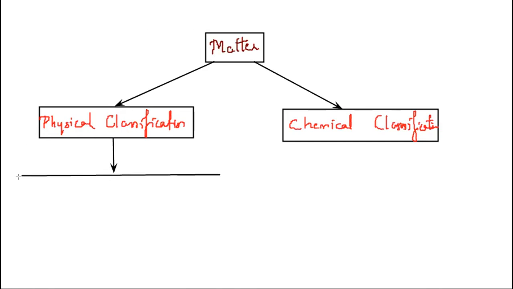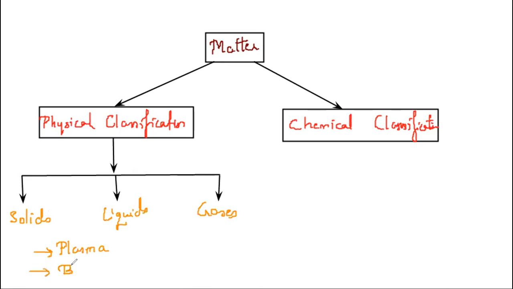So here we have discussed solids, liquids, and gases. Yes or no? This is solids, this is liquids, and this is gases. Apart from that, two more states of matter exist, and they are what? One is plasma, the fourth state of matter, and another one is Bose-Einstein condensate. Okay, this is physical classification.